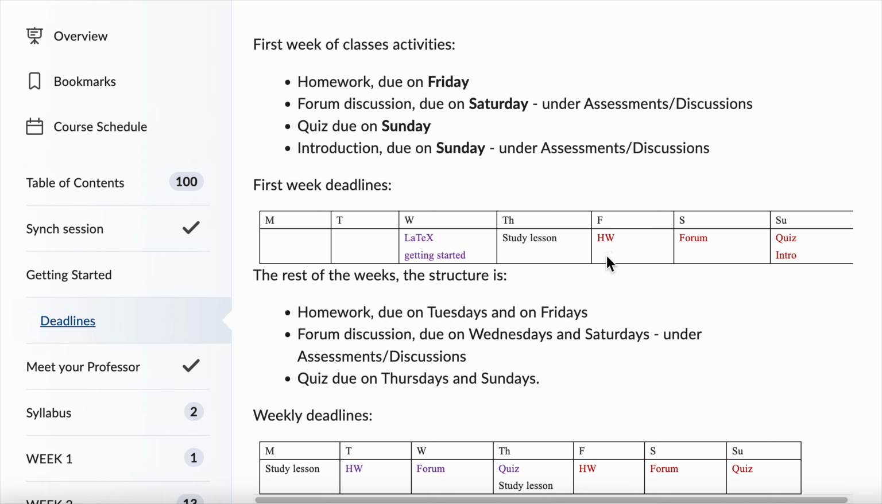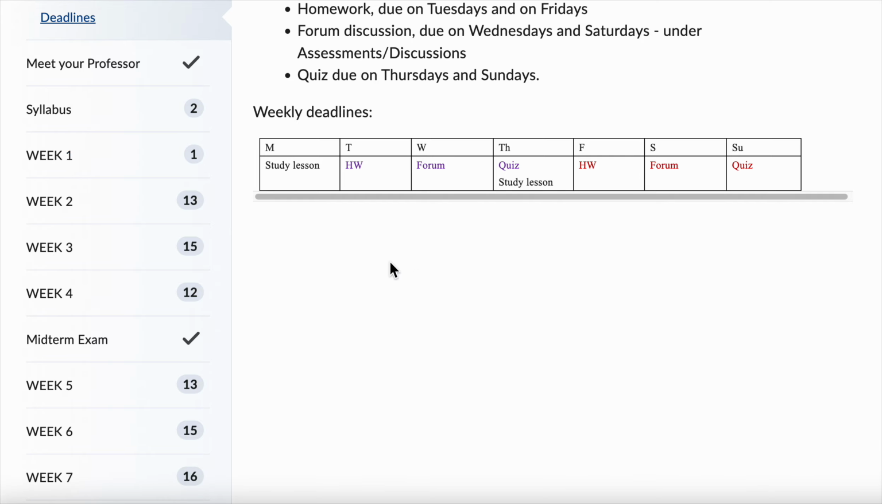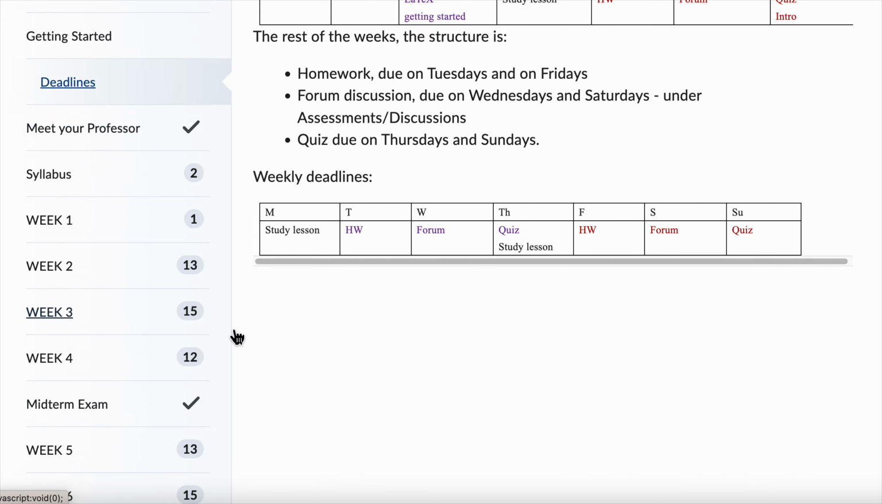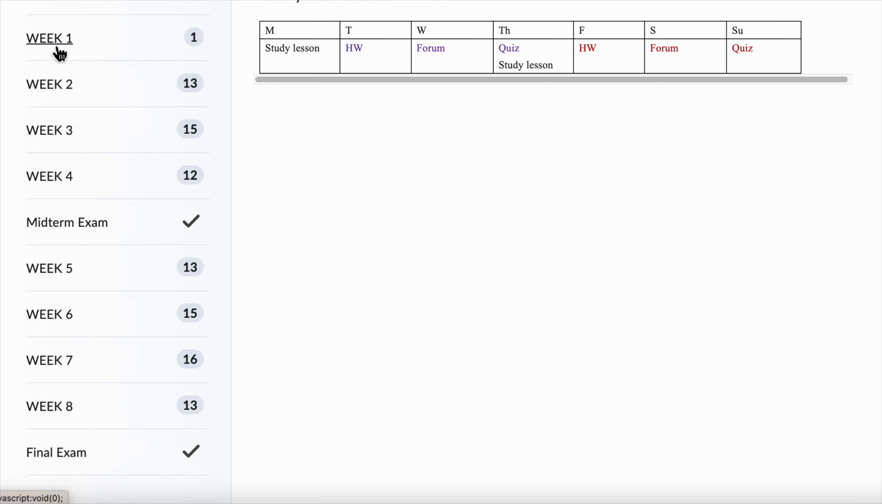On Friday, the deadline for the homework. On Saturday, your forum post that has to be written in LaTeX, and on Sunday, the quiz. Though in the first week, you also have to turn in this extra assignment that is your introduction post. So these are the deadlines for the first week, and these are the deadlines for the remaining weeks. We're going to take a look at the syllabus in a moment, but first let me show you how a regular week looks.